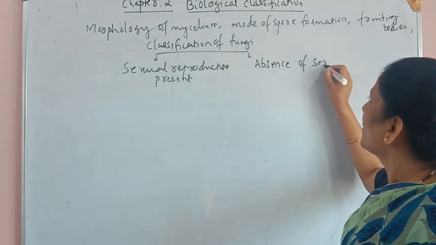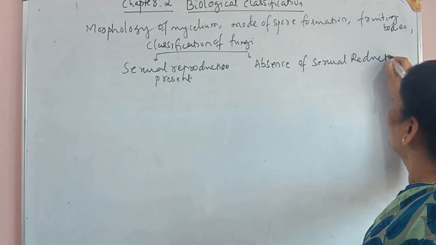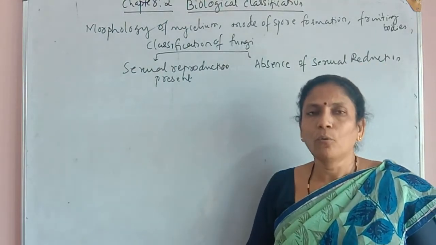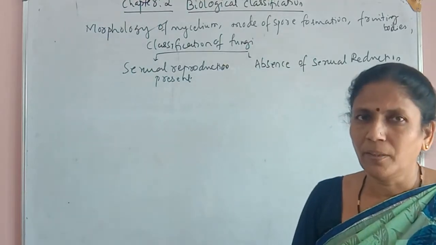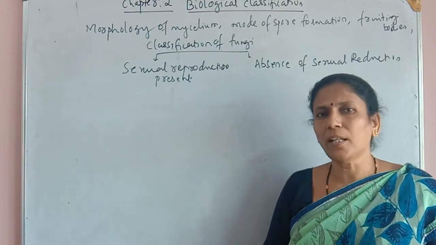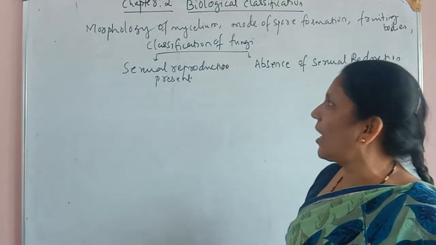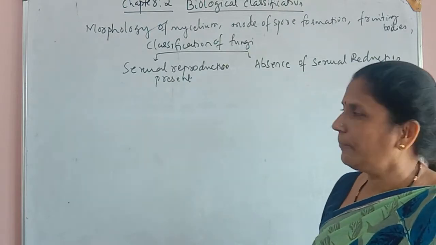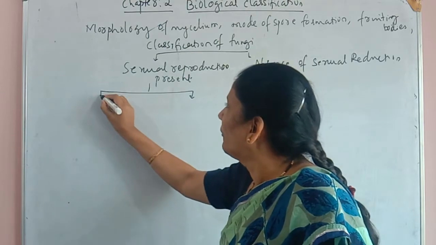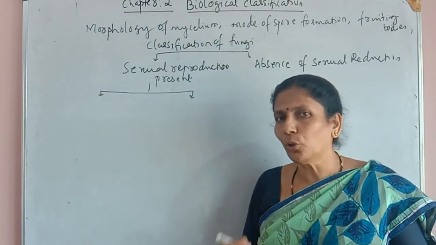There are fungi which show sexual reproduction, and there are some fungi which are not reproducing sexually. The fungi which are reproducing sexually are again divided into two groups.